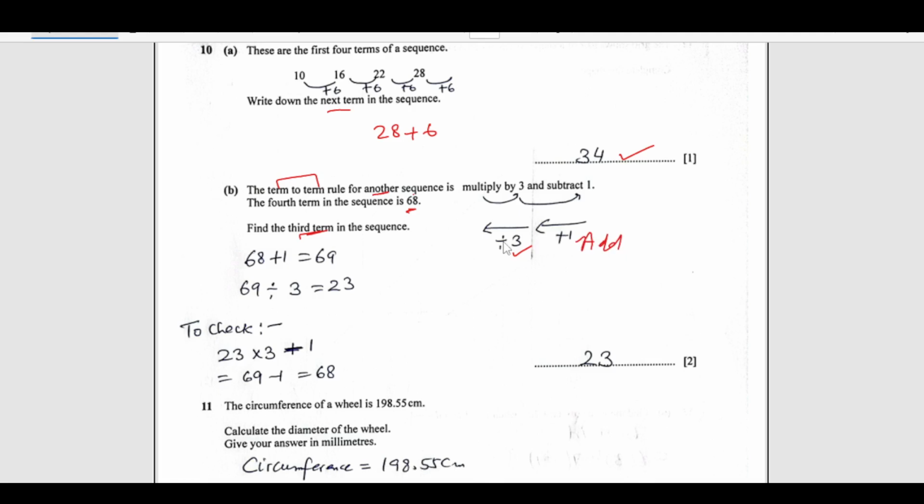So, we are going to go the reverse process. 68 was the fourth term. So, 68 plus 1 is 69, then divided by 3 using this reverse rule here. So, this is our third term, right. So, 23 is the third term.